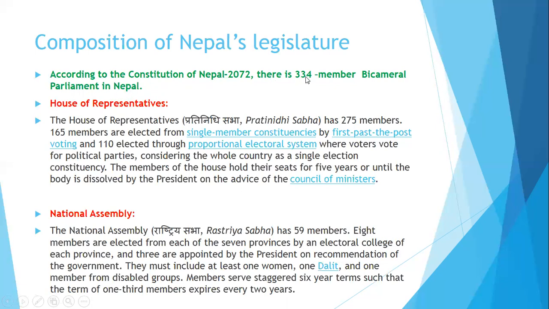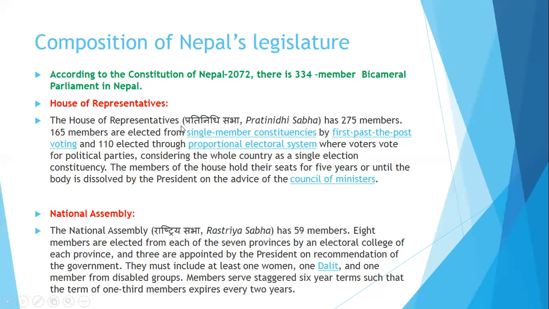Altogether, there are 334 members, including both houses. Both houses means upper house, which is known as National Assembly, and lower house, commonly known as House of Representatives. Joining these two houses, altogether there are 334 members. Let's discuss the first group, that is called House of Representatives.